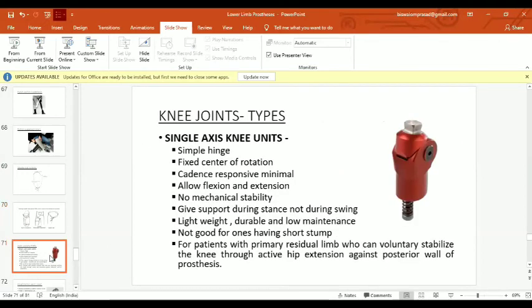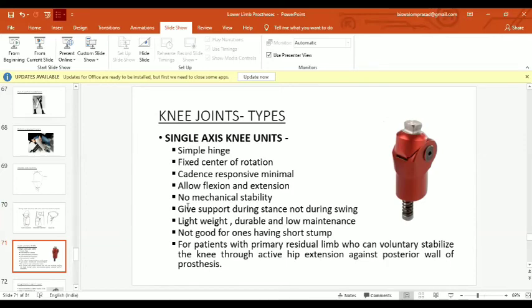So there are some knee joint types. Single axis knee units. It is a very simple hinge. It provides sagittal plane motion only. It has a fixed center of rotation. The cadence response is very minimal. It allows only flexion and extension. As I said, it has only sagittal plane motion. No mechanical stability is there. It gives support during stance, not during swing.